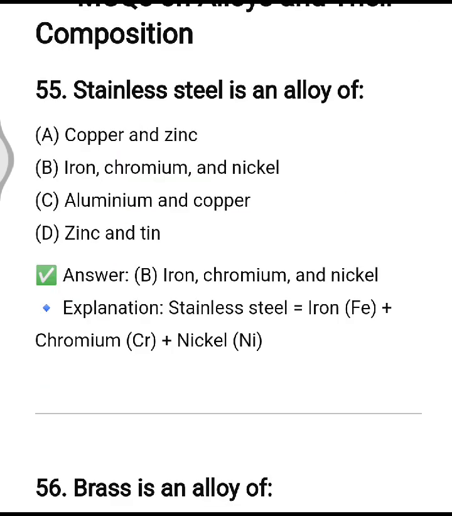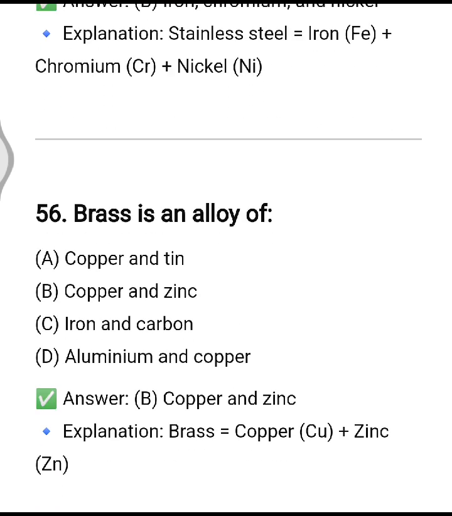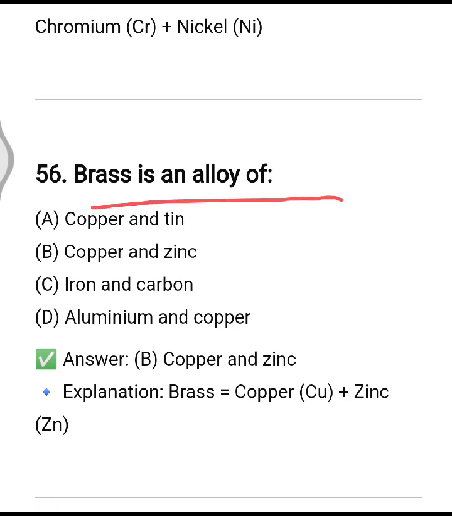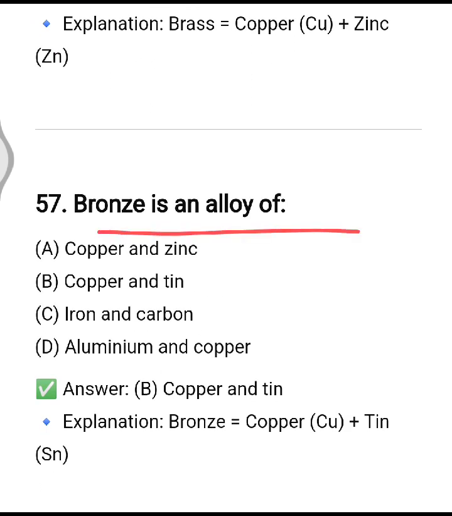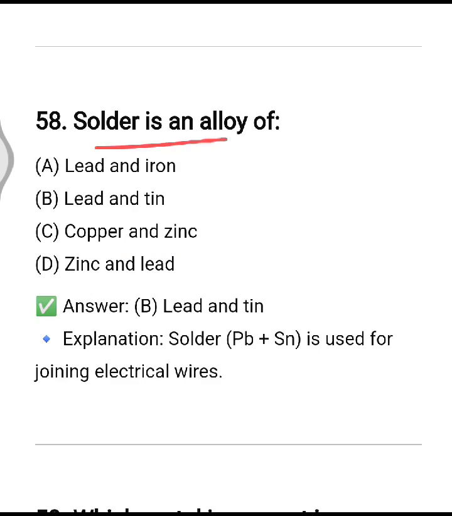Stainless steel is alloy of, so it is alloy of iron, chromium and nickel. Brass is alloy of copper and zinc. Option number B is correct one. Bronze is alloy of copper and tin. Option number B. Solder is alloy of lead and tin.